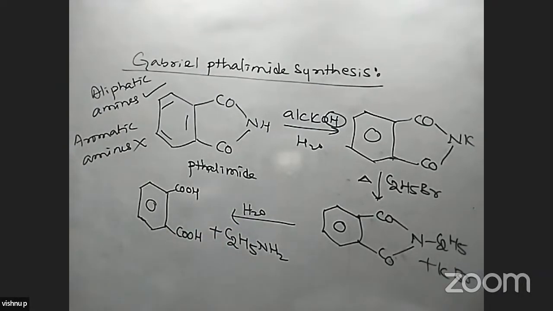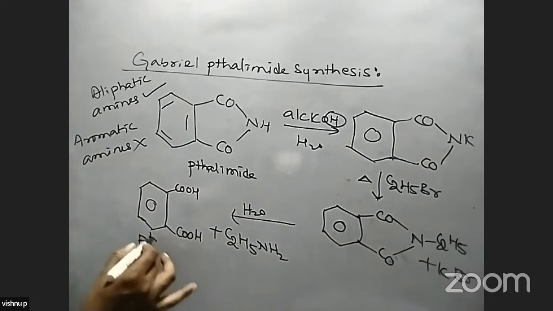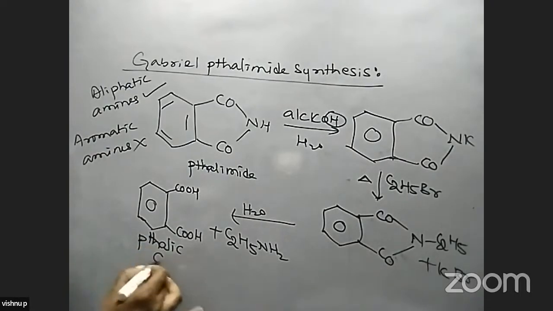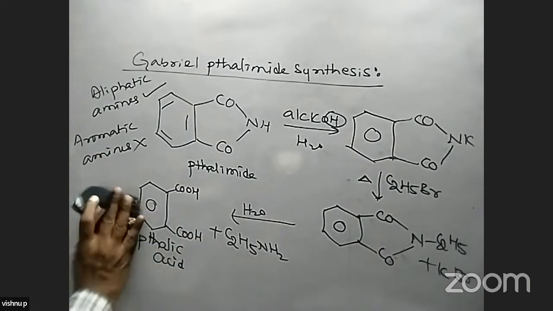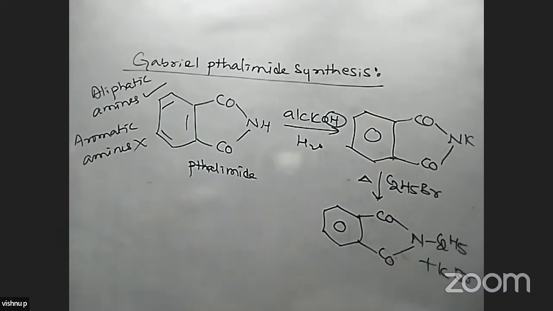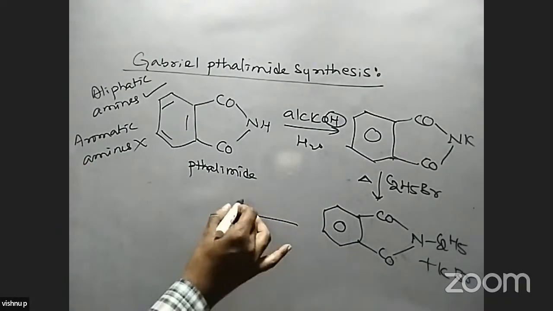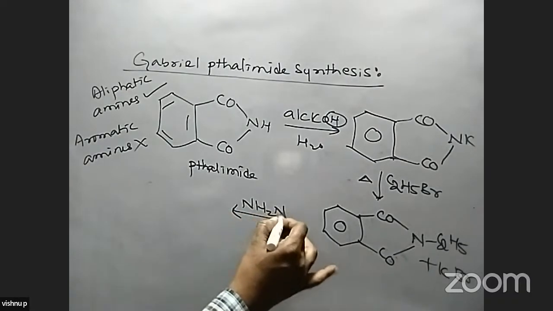And here we use water, which gives phthalic acid, or instead of this we use hydrazine also, NH2NH2.